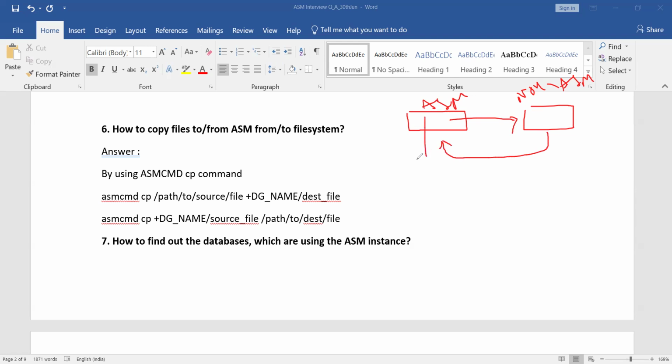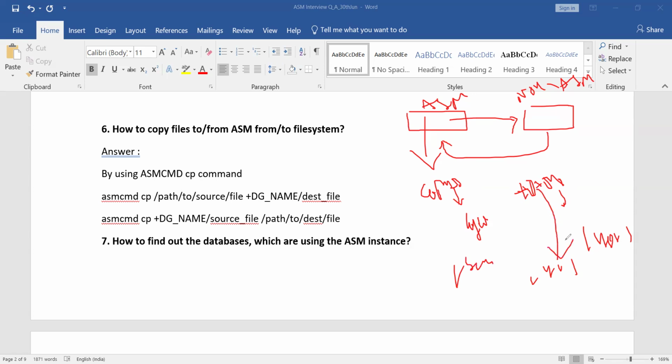Or if you want to take a copy of a file from your ASM disk to the local file system, wherever you are using ASM, disk groups like +DATA will be there, right? From +DATA to your normal U01 mount point or U02 mount point or backup mount points, how are you going to copy?